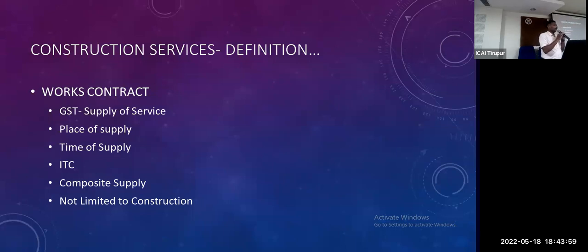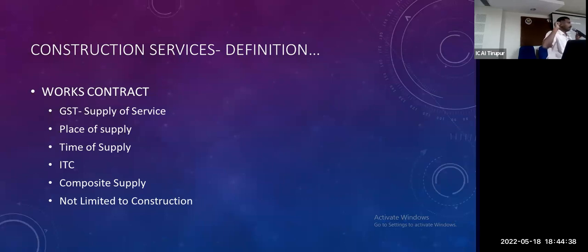And then we have to look at ITC. Yes, some of the ITC is eligible, some of the ITC is not eligible. Maybe I have opted for affordable housing with a concessional rate. What are the areas we have to touch for affordable or reduced rate of tax? We don't avail any ITC. That is the blind thing. Whenever the concessional rate is available, our ITC is restricted. Whenever we avail an exempted supply, we have to reverse under rule 42 or 43.